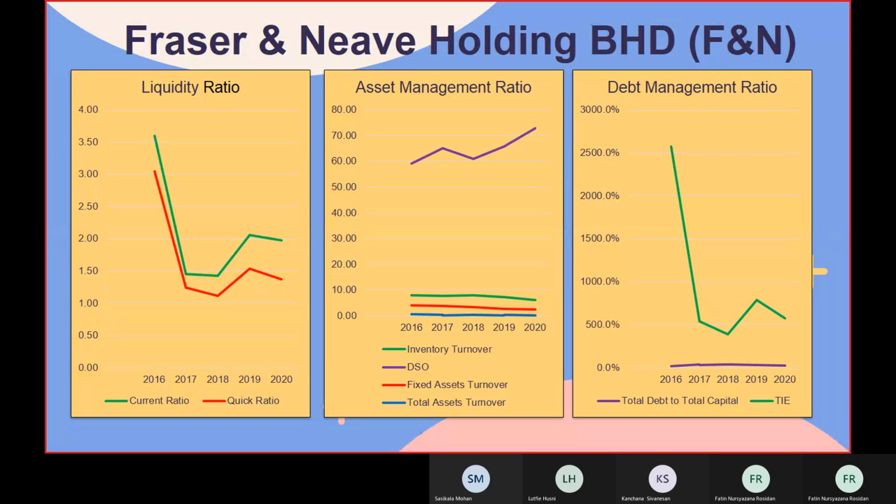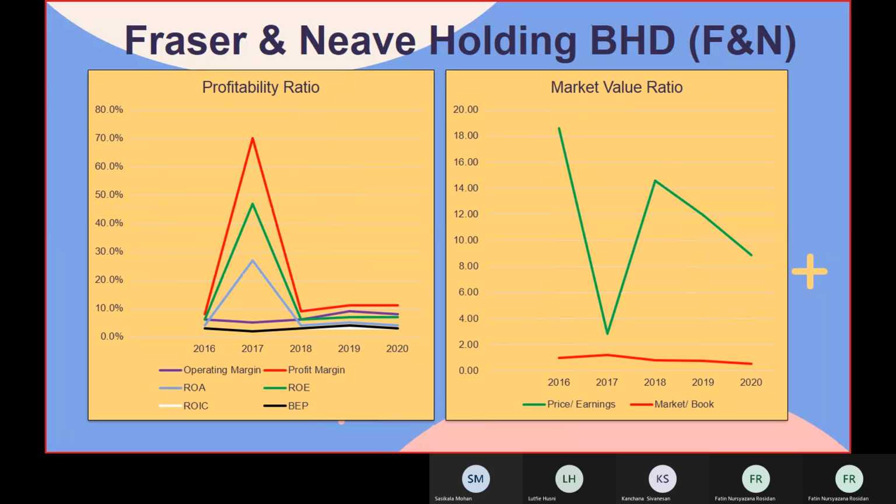For the profitability ratio, the operating margin, basic earning power, and also the return on invested capital remain constant within the 5 years, but profit margin, return on equity, and return on asset have a little bit of increase from 2016 to 2017, drop in 2018, and remain constant until 2020.